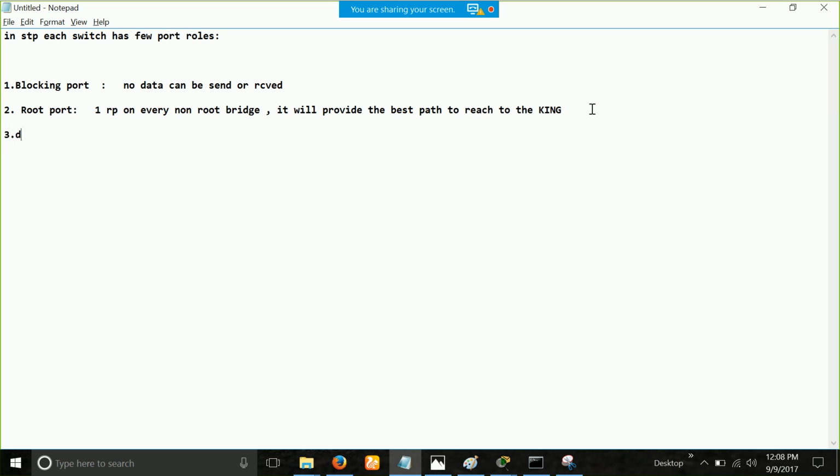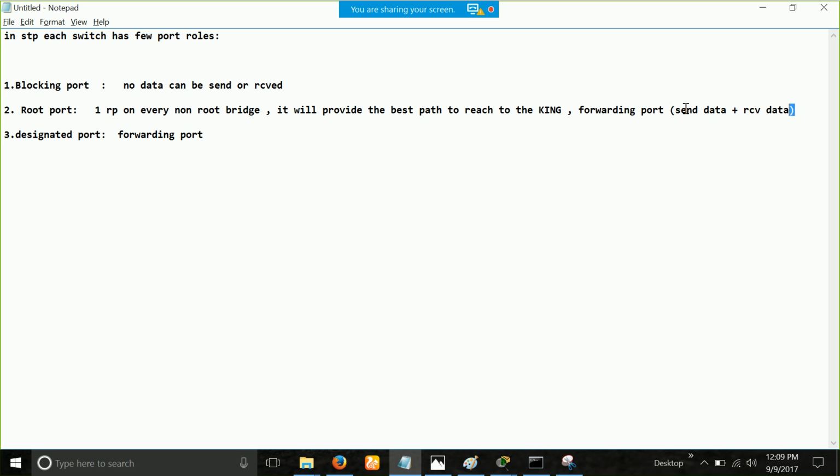What is a designated port? The third one. Designated ports are simply straightforward. They are just normal forwarding ports. And yes, the root port is also a forwarding port. What is a forwarding port? It is just the opposite of blocking. Forwarding port simply means you can send data, you can receive data. Simple as that.